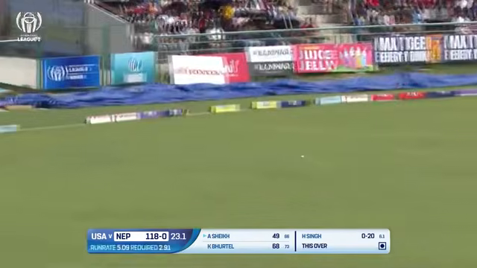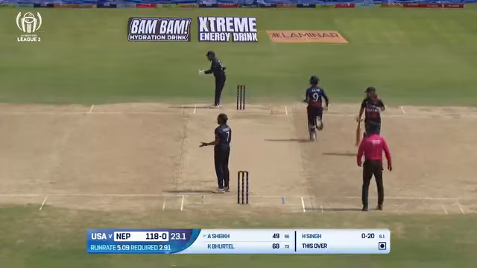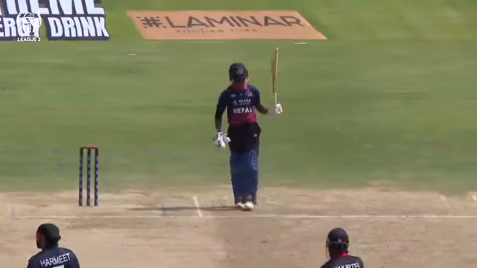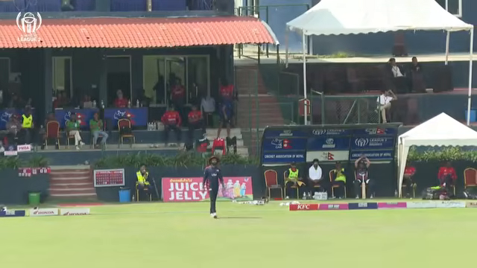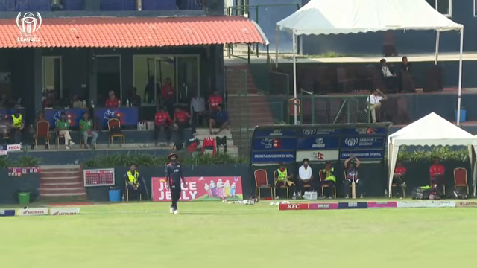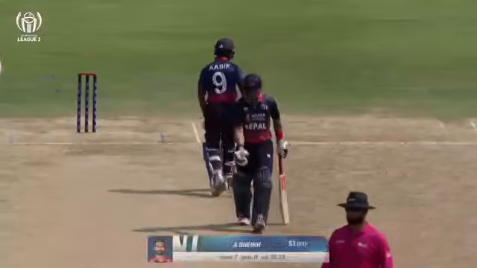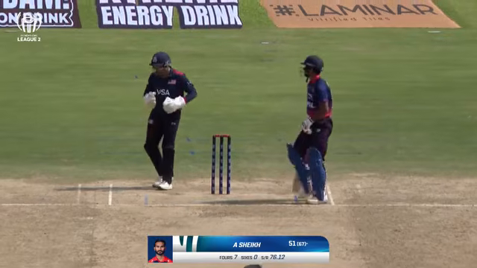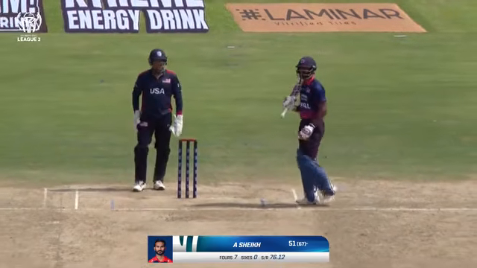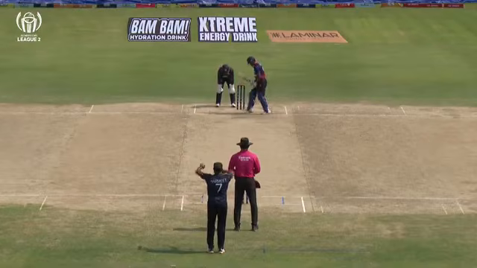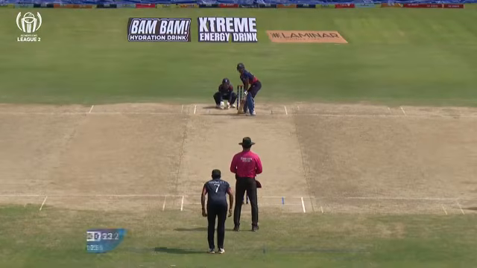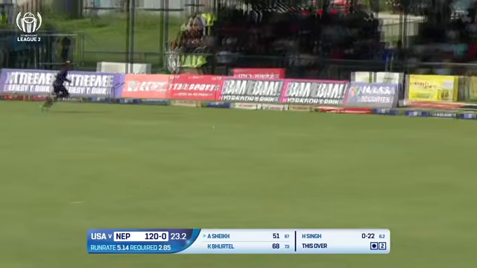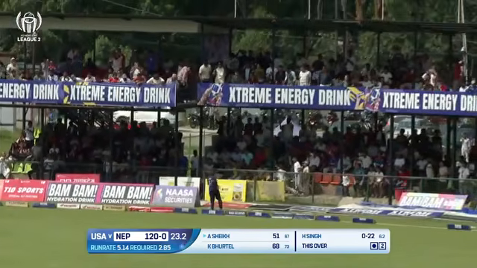Asif Sheikh has been attractive and authoritative in what's been a sublime 15th half-century for him in ODIs. An innings laced with maturity, class and some carnage. And he's brought in the consistency. Well played, Asif Sheikh. What an innings. We've spoken about consistency. Asif has shown that in the last few matches. 94 and then a start of 21, and in this game again he gets to his 50 as well. He's been on a roll, and he continues to be on the roll.